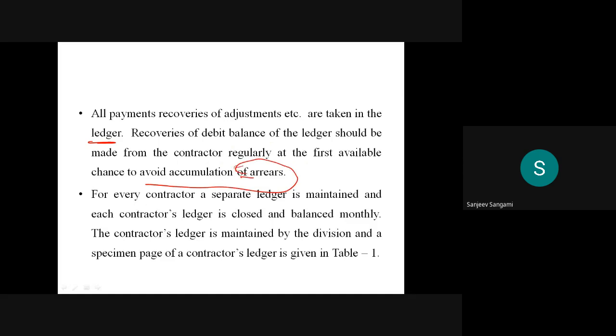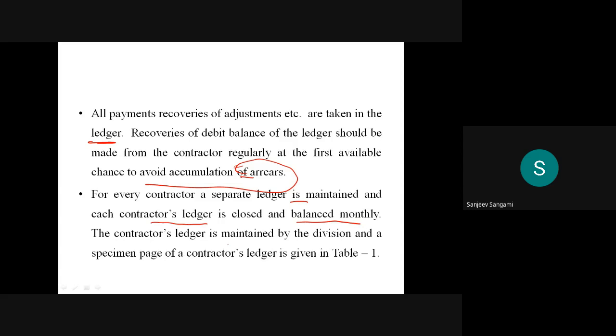We have to keep this in mind. There should not be accumulation of too much arrears for that contractor. That is what the government or the section officers have to maintain. For every contractor a separate ledger is maintained, and each contractor ledger is closed and balanced monthly. Remember this. What is the opening amount and what is the closing amount has to be maintained.